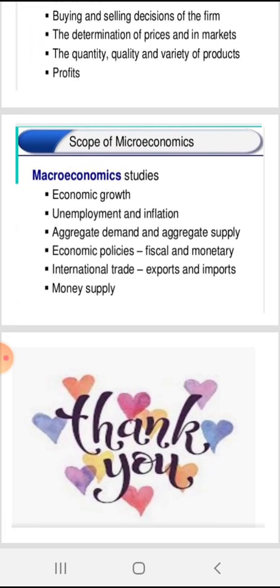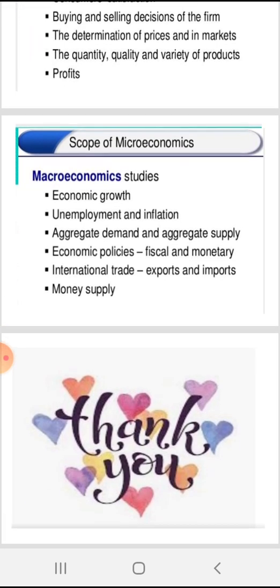The scope of macroeconomics studies economic growth, unemployment and inflation, aggregate demand and aggregate supply, economic policies, fiscal and monetary, international trade, exports and imports, and money supply.